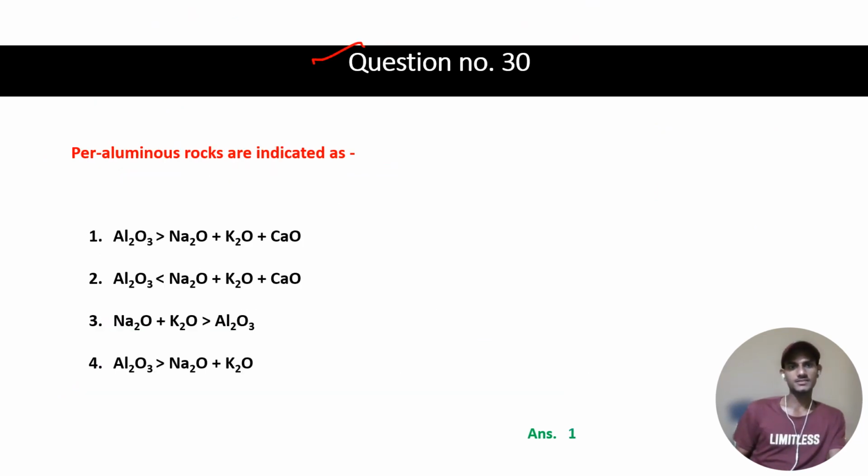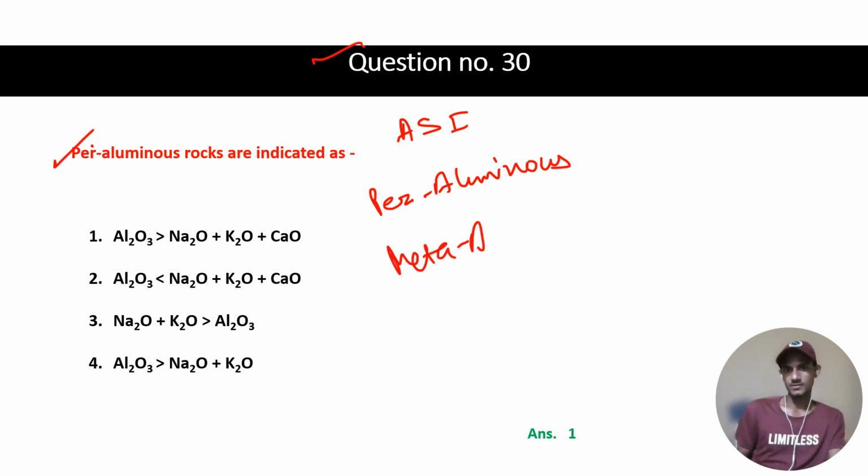Now the last question is: peraluminous rocks are indicated as what? As per the alumina saturation index, ASI, we have three kinds of rocks. First is the peraluminous rock, second is the metaluminous rock, and third is the peralkaline rock. So let us see how they are classified.